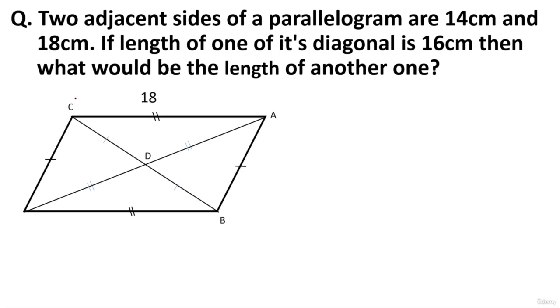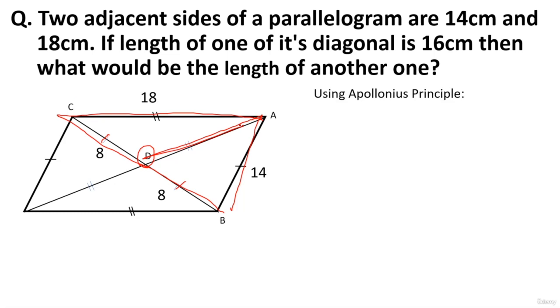We'll just take the values. One side we took as 18, the other as 14. The diagonals of a parallelogram bisect each other, right? Let's say the point where the two bisect is D in this case. So we wrote CD and DB separately as 8 and 8. Now guys, you can observe something. There's a triangle ABC over here, in which D is the midpoint of BC, right? So AD becomes the median, and we can apply the Apollonius principle.